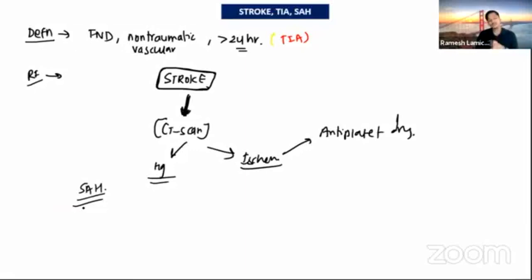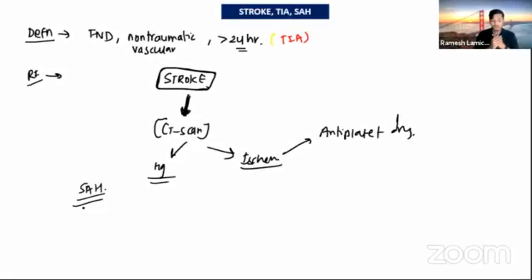In subarachnoid hemorrhage, the patient usually complains of severe headache, also called thunderclap headache. The patient will complain of the worst headache of my life. These patients will go to the neurosurgery department, and the general management will be the same: airway, breathing, circulation management, then the other general management.